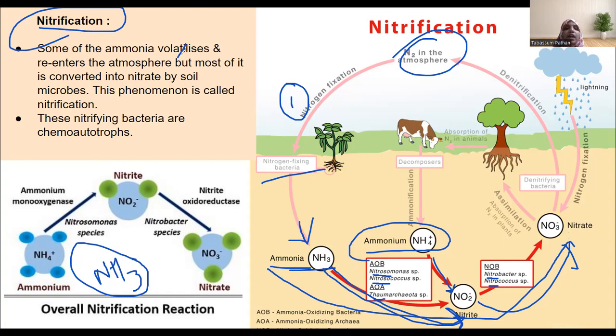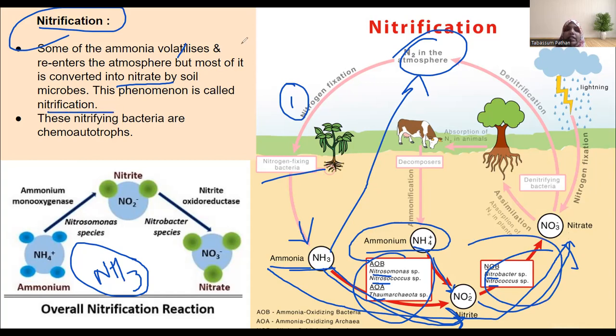So some of the ammonia volatilizes in the atmosphere. From here, some can directly go back to the atmosphere, like it evaporates, and most of it is converted into nitrate by these microorganisms that we saw now. This phenomenon is known as nitrification.